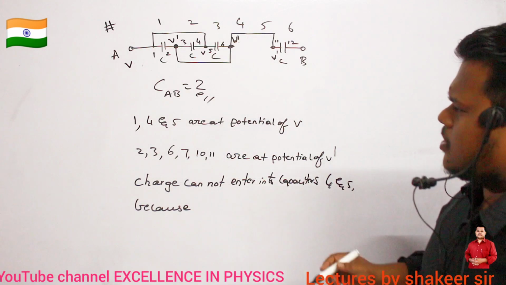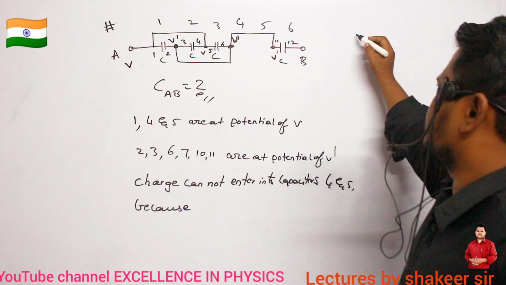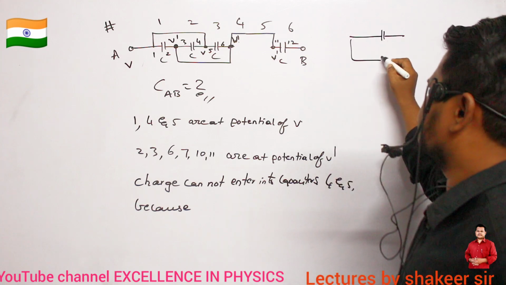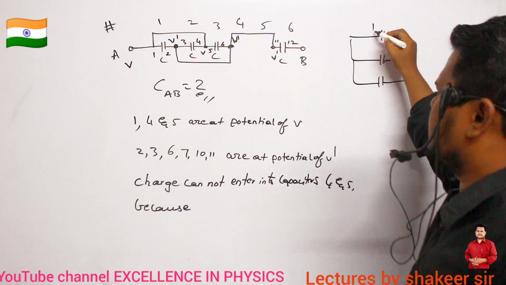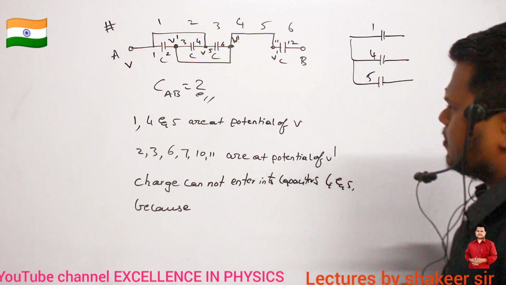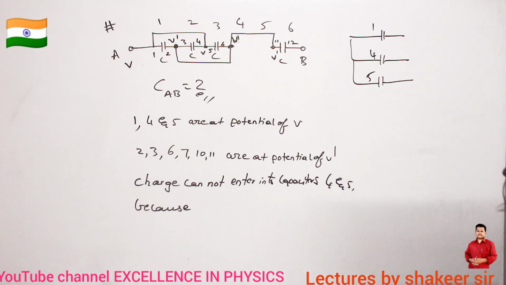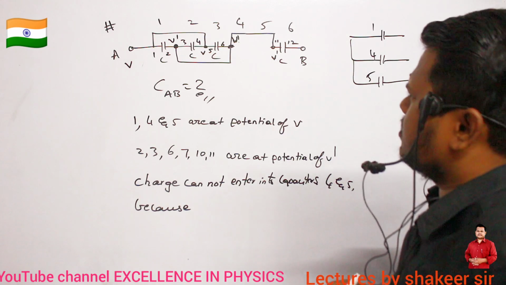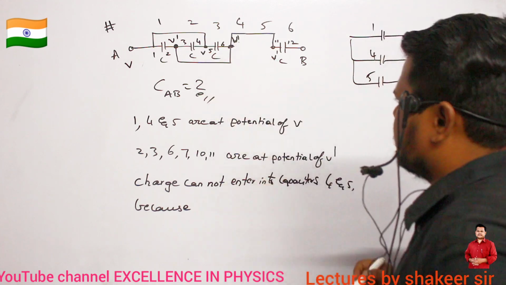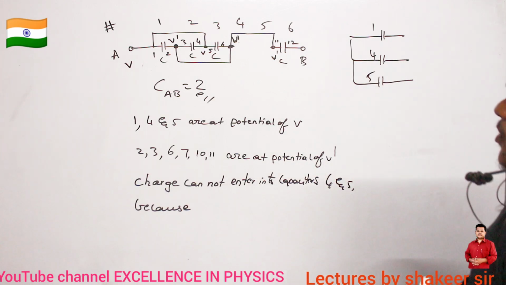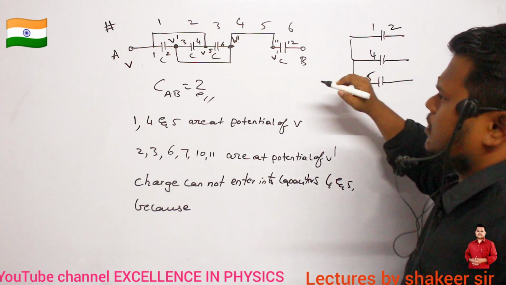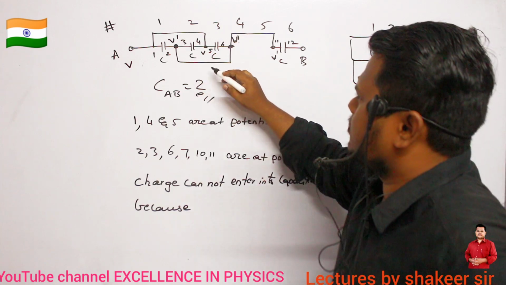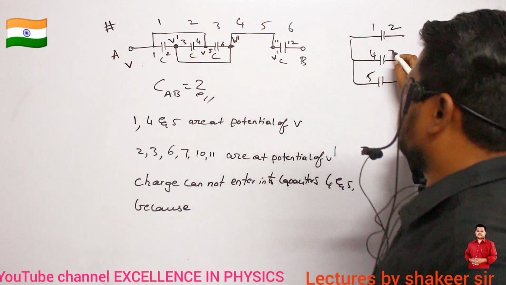So therefore, 1, 4, 5 are at the same potential. So first of all, I will draw these plates. Clear, ma? So this is plate 1, this is plate 5, and this is plate 4, and this is plate 5. 4 and 5 are at the same potential. Clear, na, ma? Now which are the points which are connected at a different potential? This is plate number 2. Clear, na, ma? Then plate number 3. Clear?